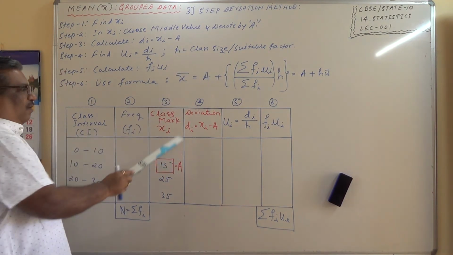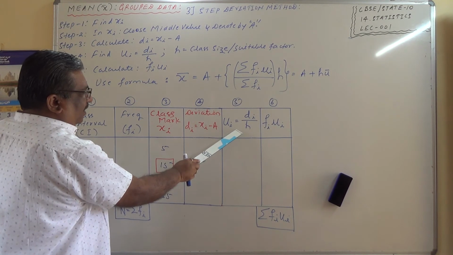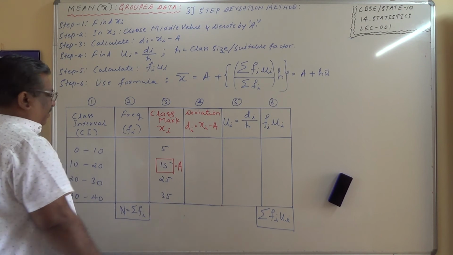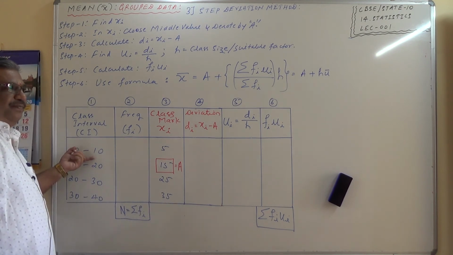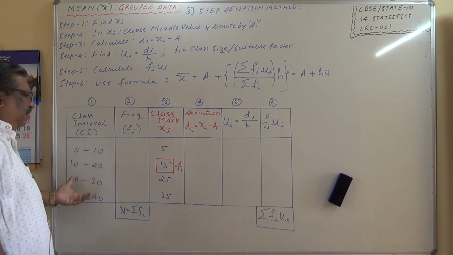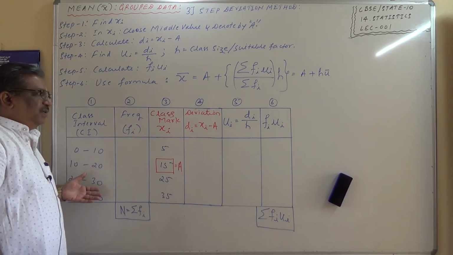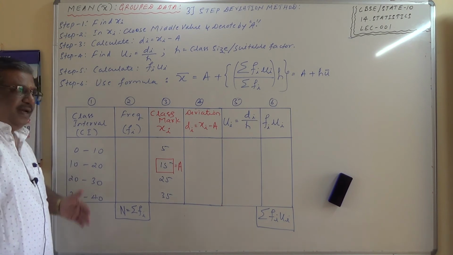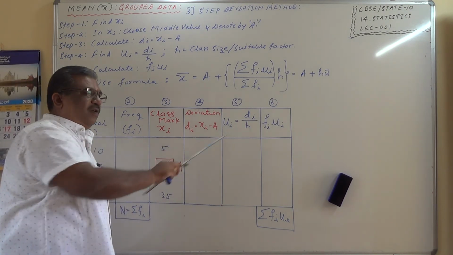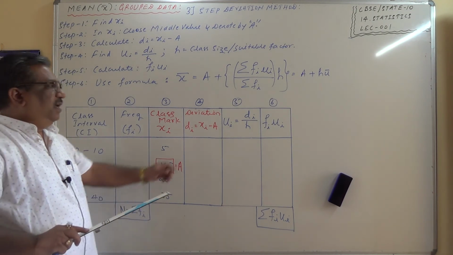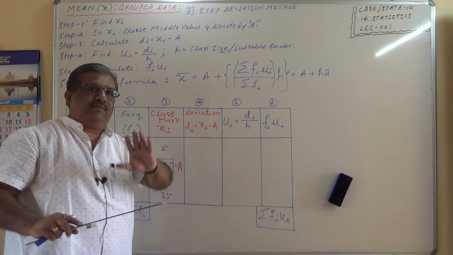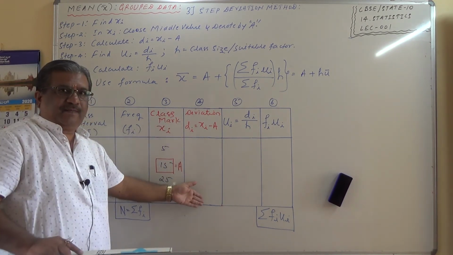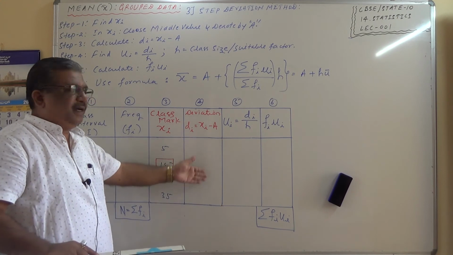And next additional step is find ui, which is di divided by h, where h is the class size or a suitable factor. Now, in order to get this one, whatever values we get over here for di should be divided by the class size. The class size should be constant. Very important thing: suppose the class size is varying, then h should not vary here. In that case, I should consider h in such a value that it should be a common factor for the entire di.